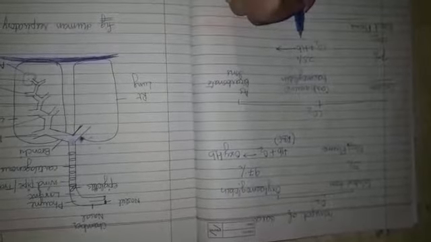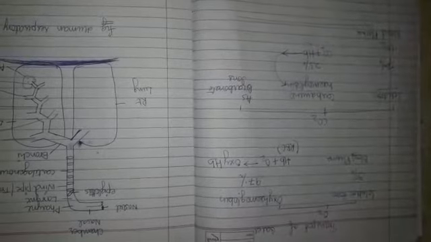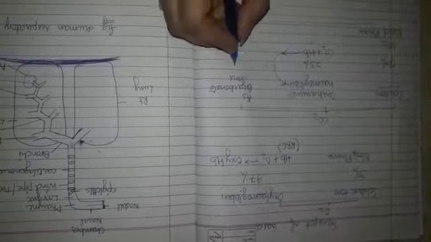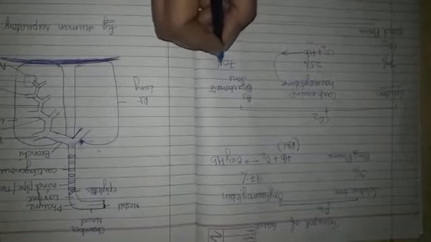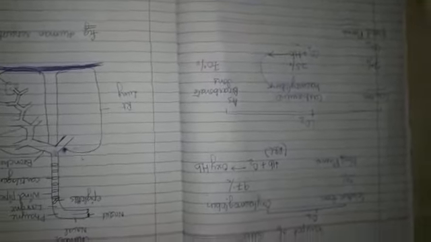Carbon dioxide when it combines with hemoglobin is called carbaminohemoglobin, and 23% of carbon dioxide is transported in this form. 70% of carbon dioxide is transported as bicarbonate ions.